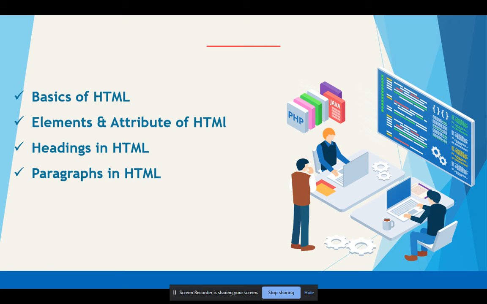And in the second session, I taught you how a website works in our browser. What is the difference between browser, internet, web server, and WWW, that is World Wide Web, and the difference between client side and server side, and I showed some anatomy of a web page.